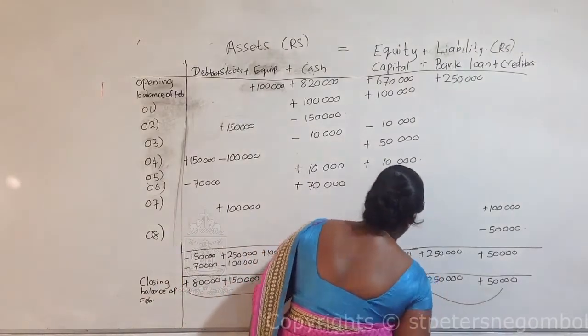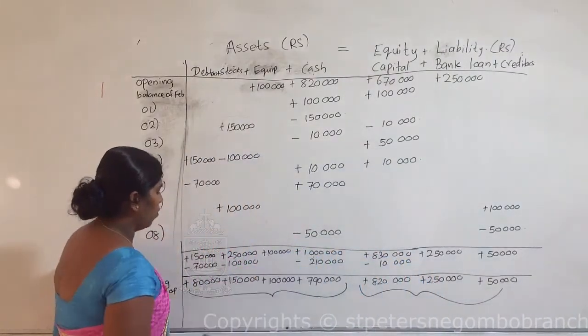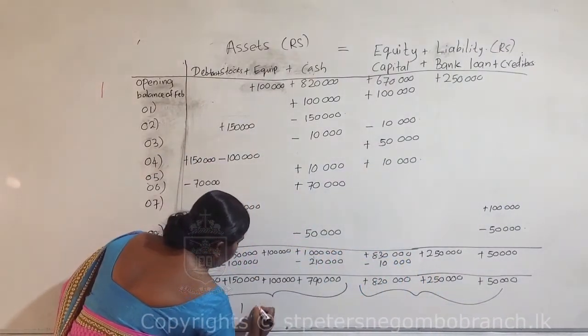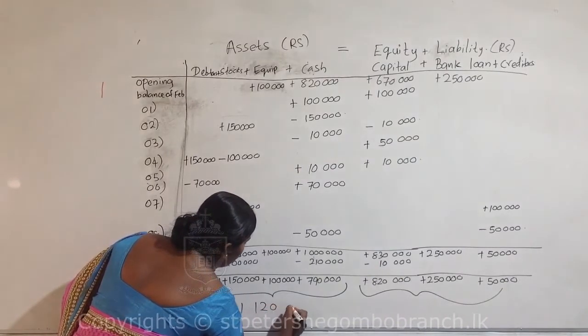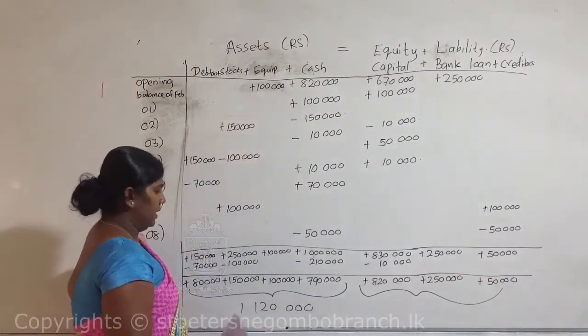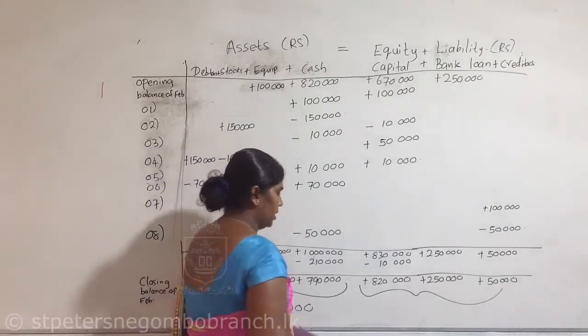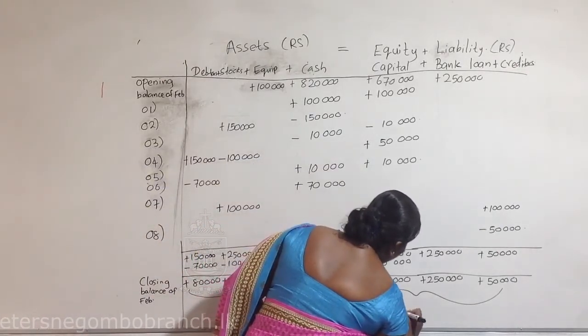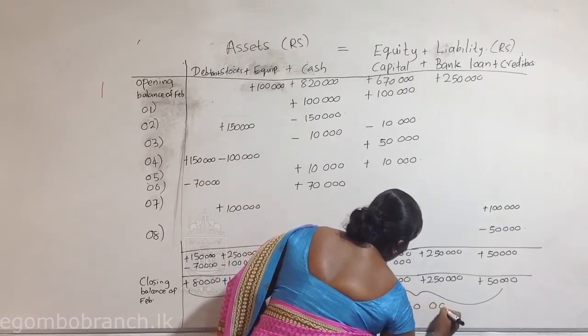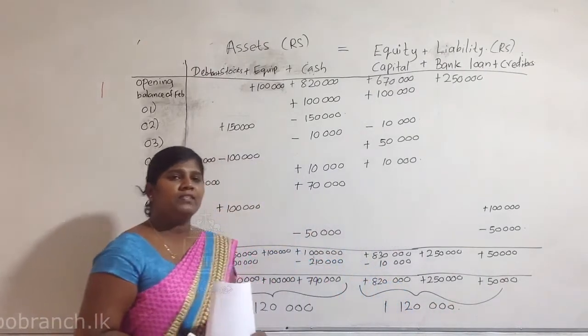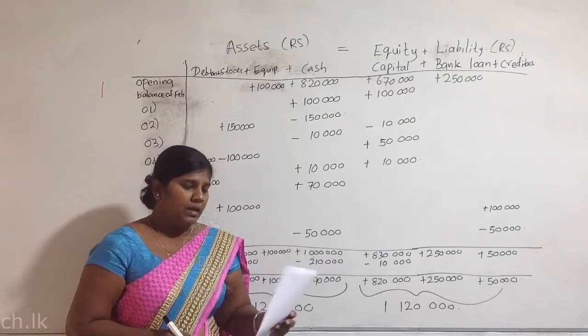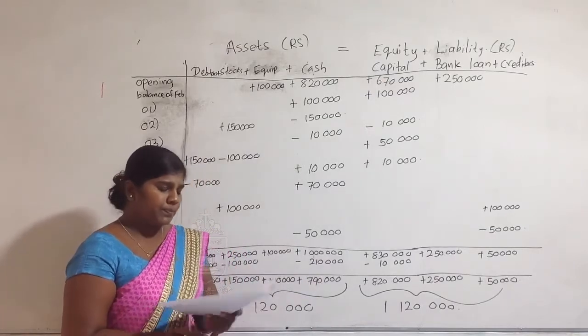If you want to check whether this answer is correct or not, you can add these amounts and find out whether the totals are equal or not. Here 1,120,000. The total is not compulsory, but you can check whether your answer is correct or not. Here also 1,120,000. Yes, children, according to this sum, this is the answer.